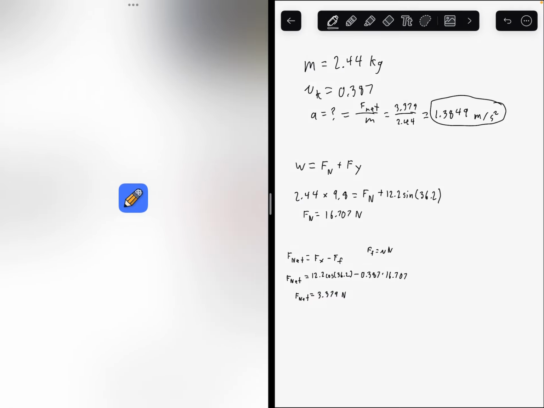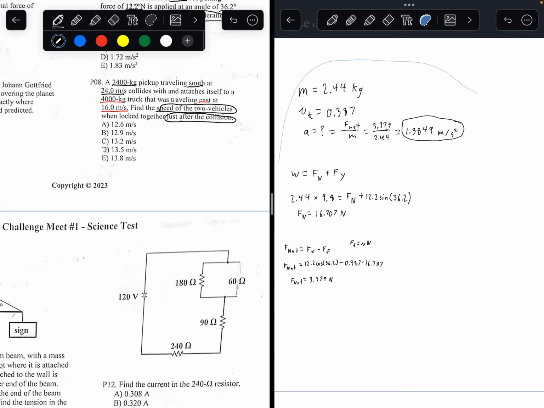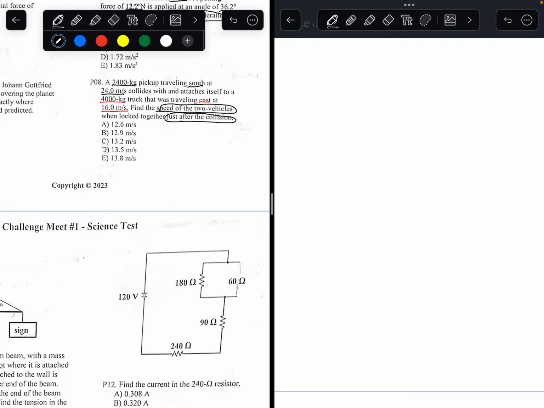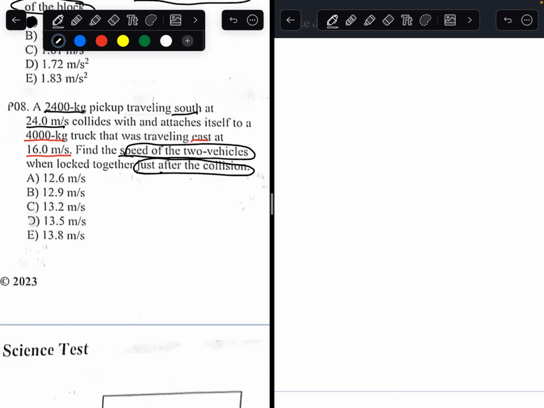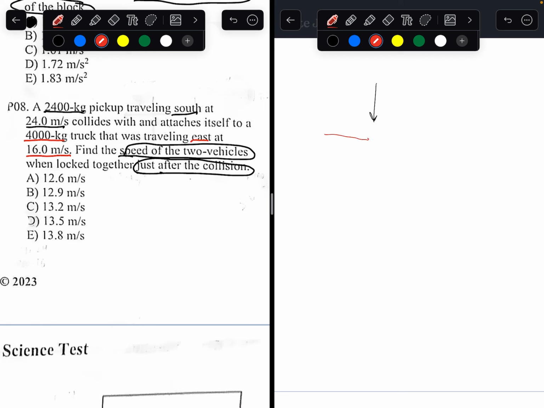Let's pull up Notability. Let's get rid of all this. So let's draw this diagram a little bit. So we have a 24 kilogram pickup truck traveling south. It collides with a 4,000 kilogram pickup truck traveling east. So the way we use this is the law of conservation of momentum, which essentially states that the momentum before equals the momentum after.